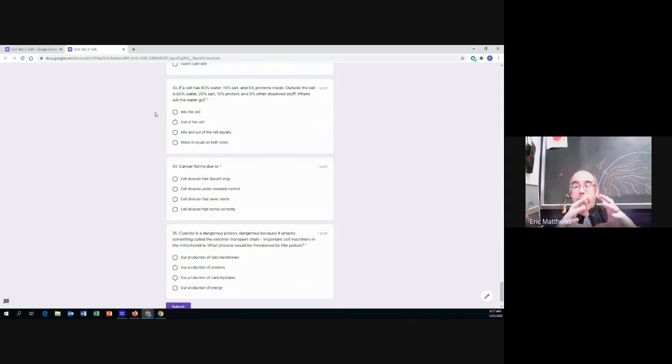So inside is 80% water, 15% salt, 5% proteins. Outside is 60% water, 20% salt, 15% proteins, 5% other stuff. Where will water go? Is water going to go out of the cell, into the cell? Is it going to go into and out of the cell equally, or is water the same? So will water go in, out, both equally, or water's the same, so it doesn't matter?